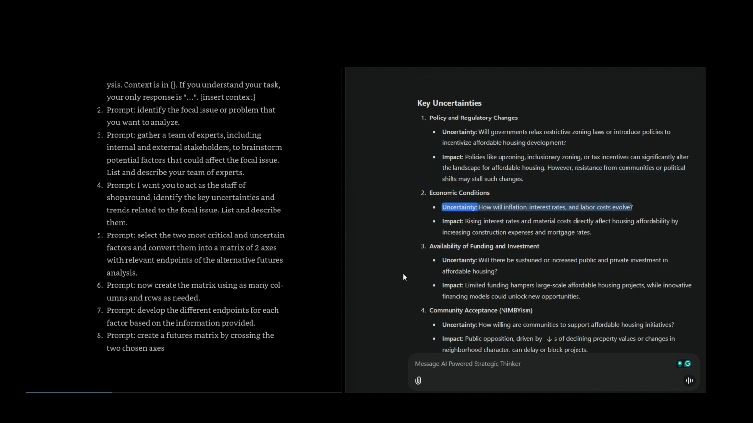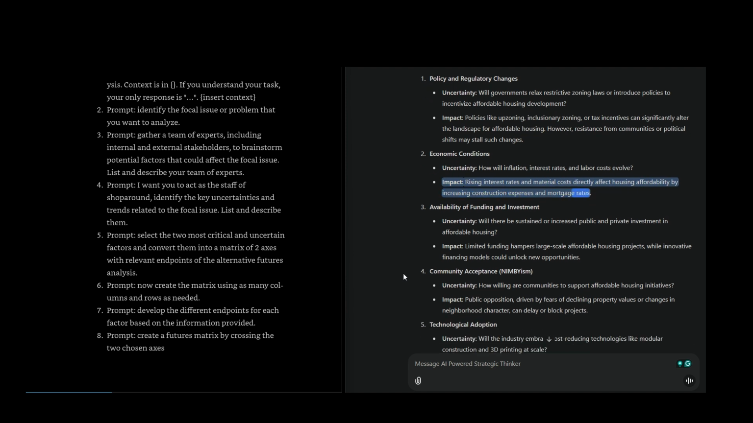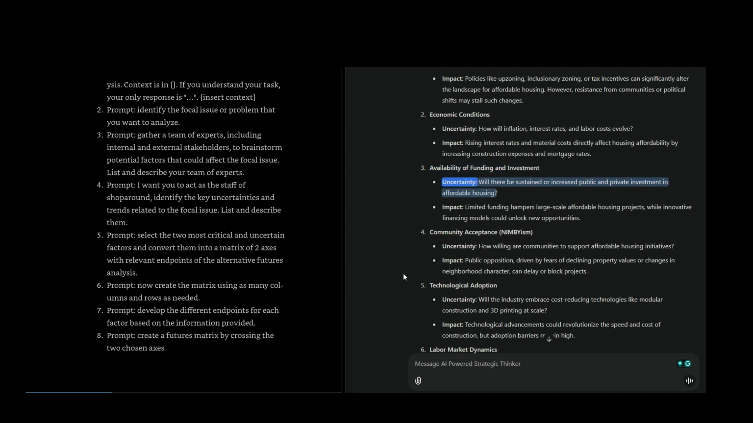Economic conditions. Uncertainty: how will inflation, interest rates, and labor costs evolve? Impact: rising interest rates and material costs directly affect housing affordability by increasing construction expenses and mortgage rates. Availability of funding and investment. Uncertainty: will there be sustained or increased public and private investment in affordable housing? Impact: limited funding hampers large-scale affordable housing projects, while innovative financing models could unlock new opportunities.